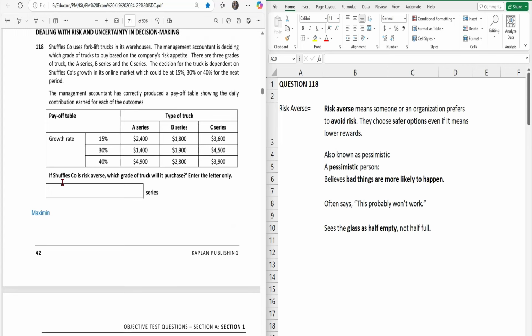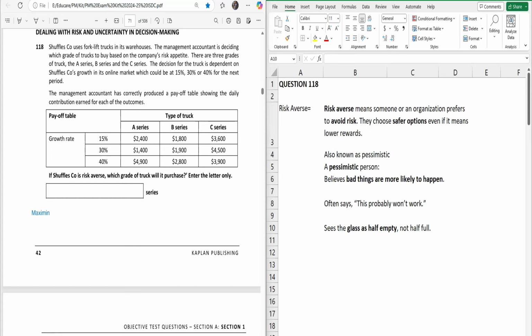And another name for risk averse is pessimistic. The meaning is the same: a pessimistic person always believes bad things will happen to him or her or the organization, and they often say that it won't work. They always look at a half glass of water as half empty, not as half full.